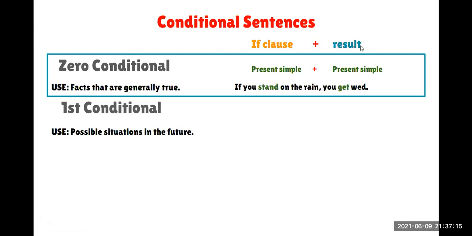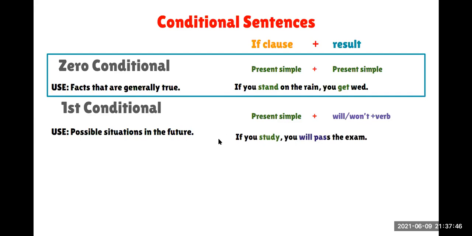What is the structure that we use in the if clause and in the result? Present simple, and will plus verb. So future simple, right? Very good. Will or won't plus the verb in the base form. If you study, you will pass the test or the exam. Okay, so this is a possible situation.